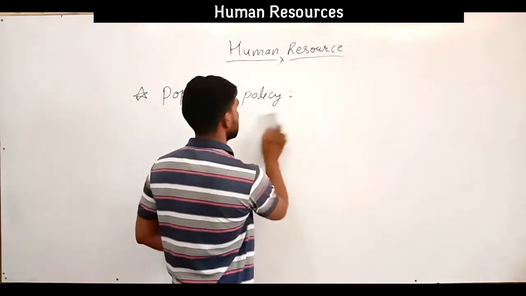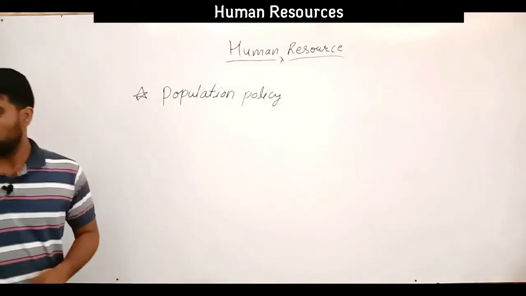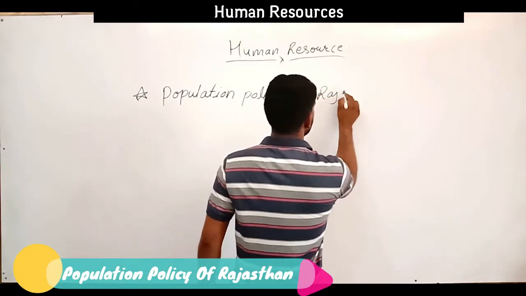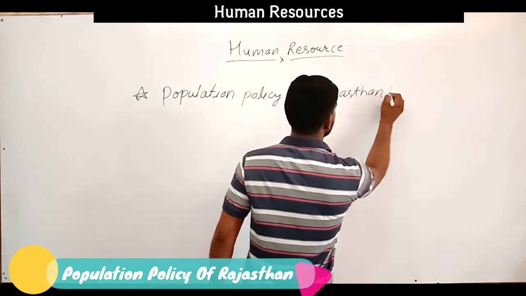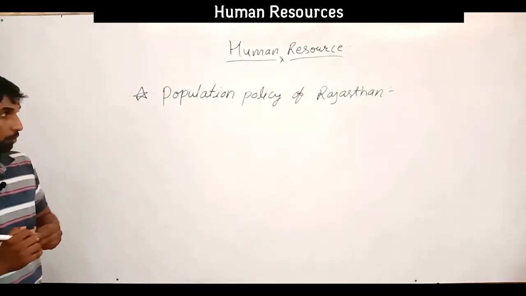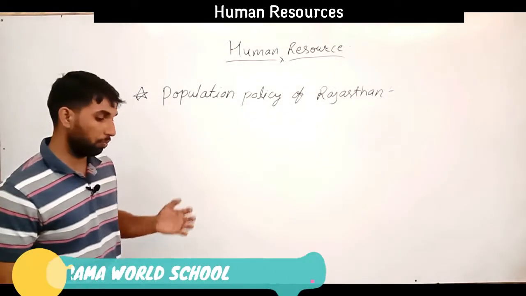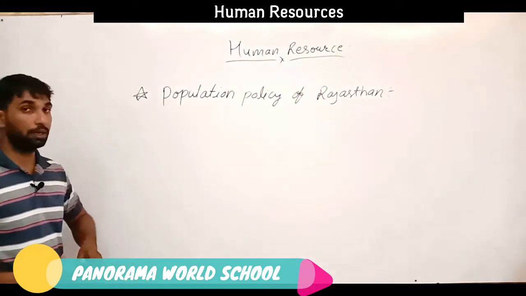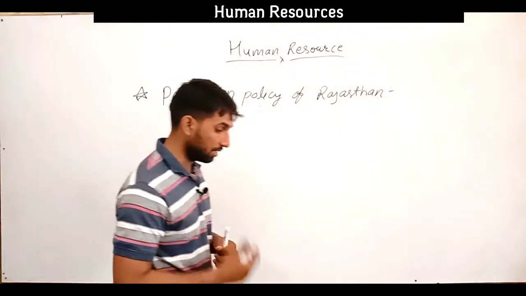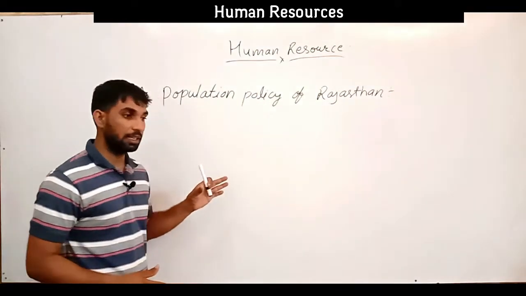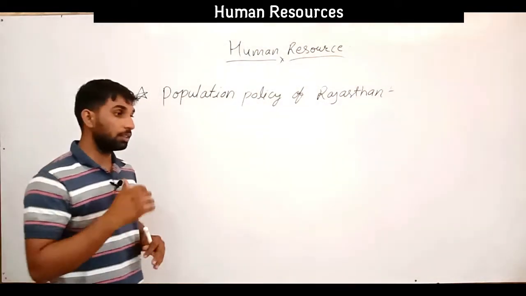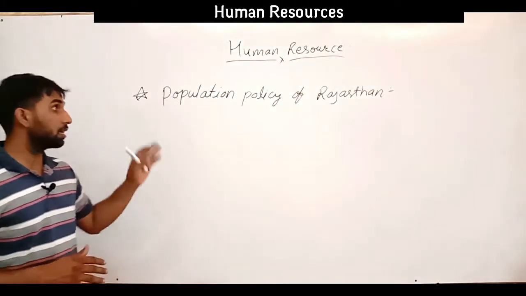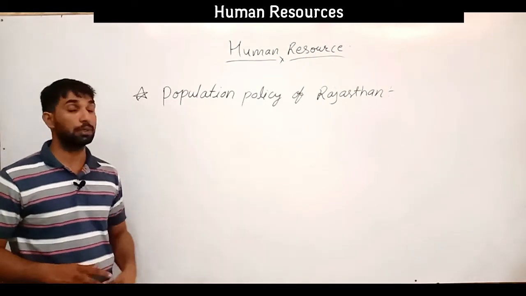So now we discuss the population policy of Rajasthan. Here we discuss the measures and the different policies made by the Rajasthan government itself, to eradicate the different diseases addressed by the national population policy, to reduce the child mortality rate and also decrease the birth rate. All these are also taken up by the population policy of Rajasthan.